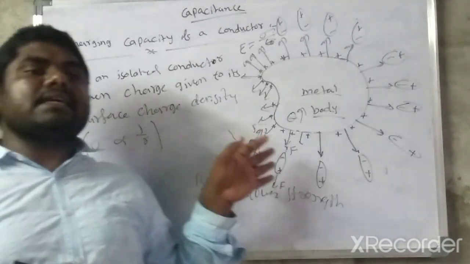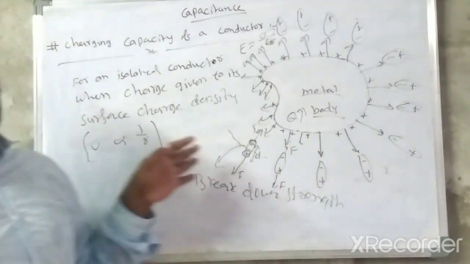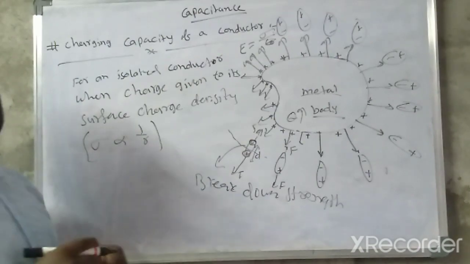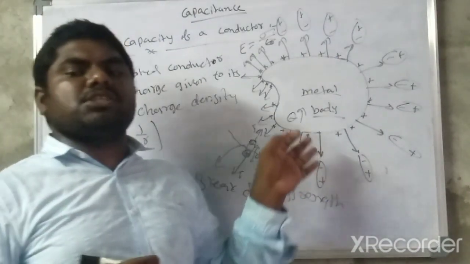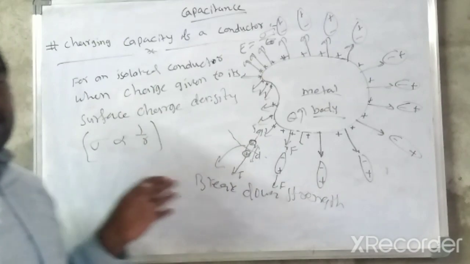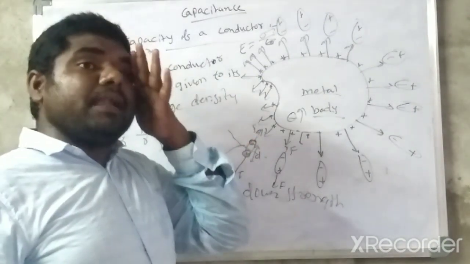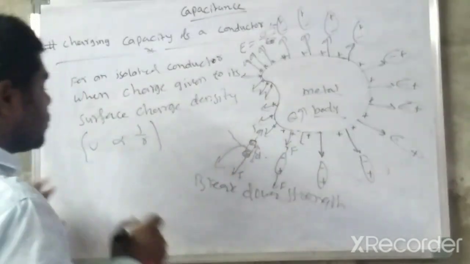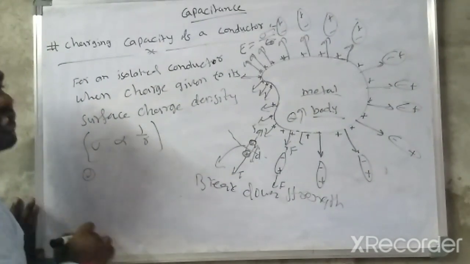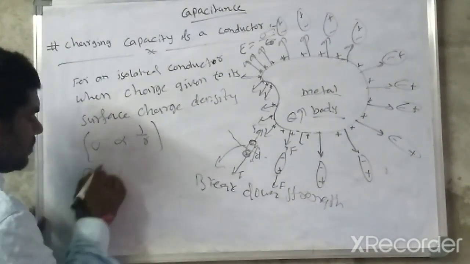For every conductor in a medium, there exists a maximum capacity up to which it can be charged, and it depends on two points. First point, the shape of the conductor.